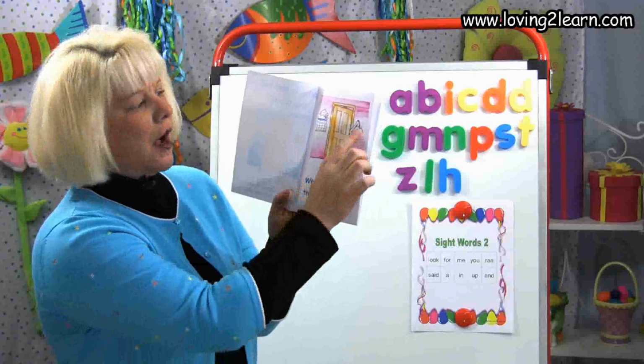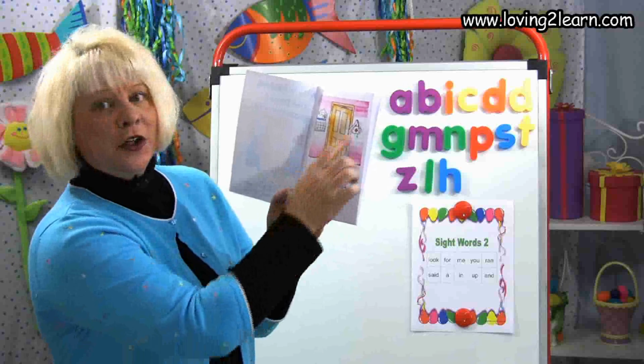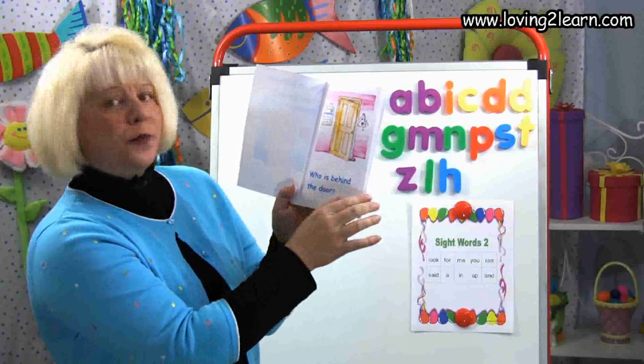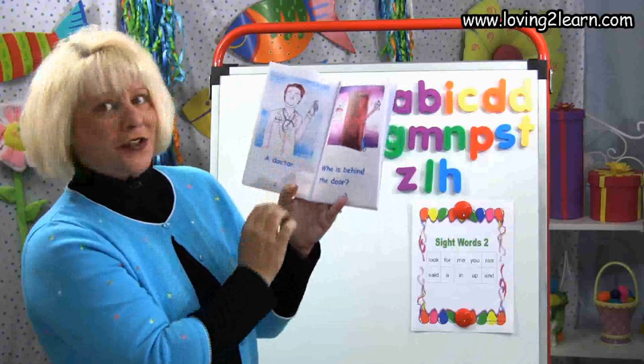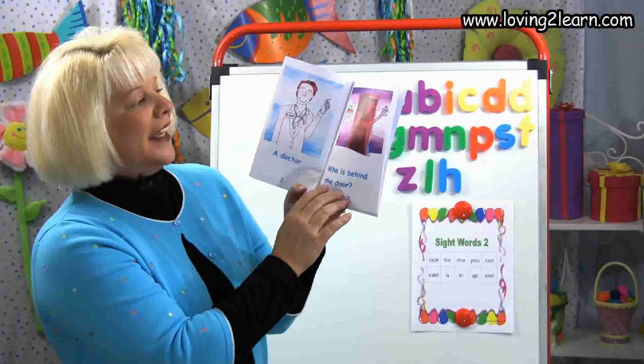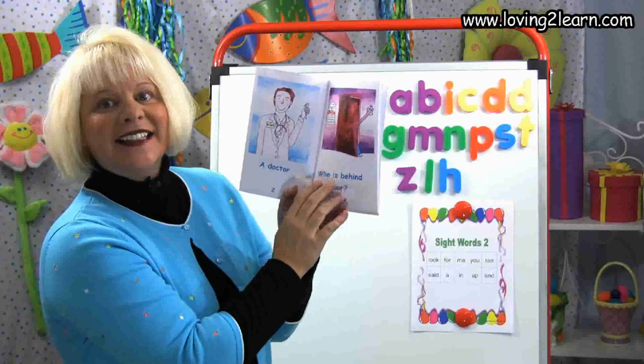So the first thing we're going to do is a walkthrough, and we're going to use all of our reading strategies. So we look here, and who's behind that door? There's a cross, a red cross on here. Looks like a stethoscope. So who do you think is behind that door? A doctor! That's right!